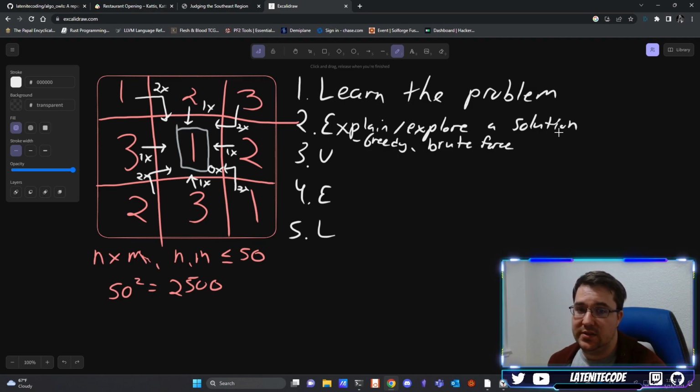If you have the misconception that with a technical, you need to have the best solution right away, that is not true. The most important thing is that you explain your decision-making process. And if you start with a brute force solution and you can communicate it well, and then work from that to a best solution, that is an absolute slam dunk. So it's perfectly fine to start here.